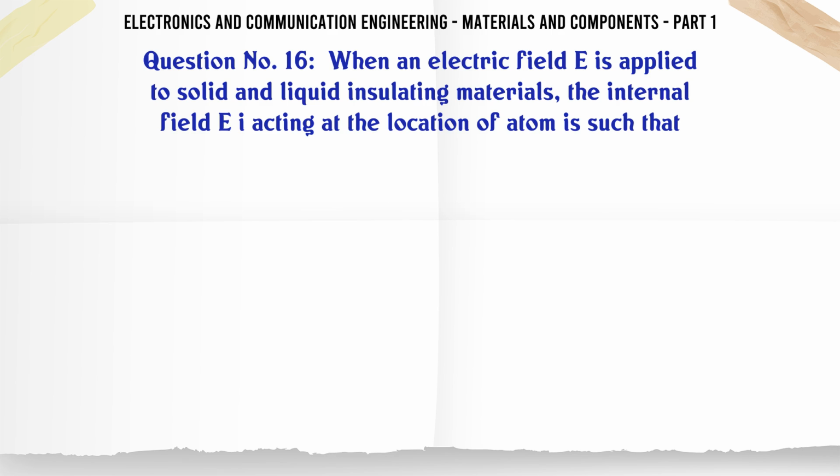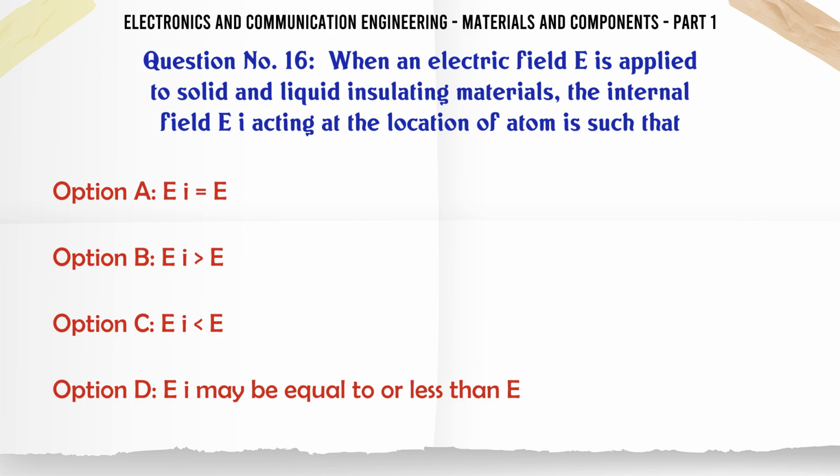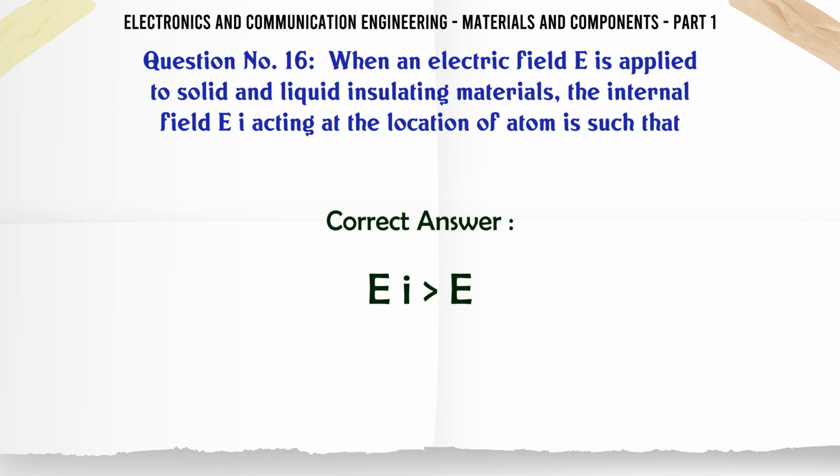When an electric field E is applied to solid and liquid insulating materials, the internal field Ei acting at the location of atom is such that A. Ei > E, B. Ei < E, C. Ei = E, D. Ei may be equal to or less than E. The correct answer is Ei > E.